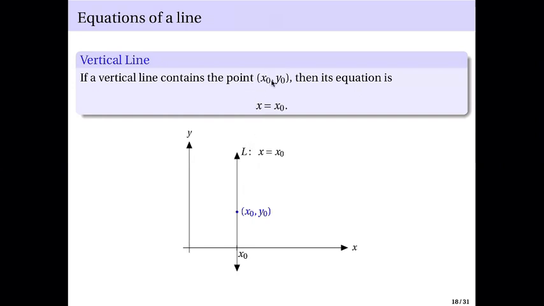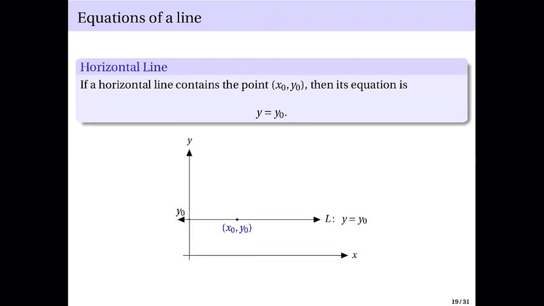Particularly if the line contains this point, x0, y0, then the vertical line can be written as x equals x sub 0. Okay? Or maybe we have a horizontal line. If the horizontal line contains the point x0, y0, then its equation is y equals y sub 0. And again, you only see one variable here, the variable y.